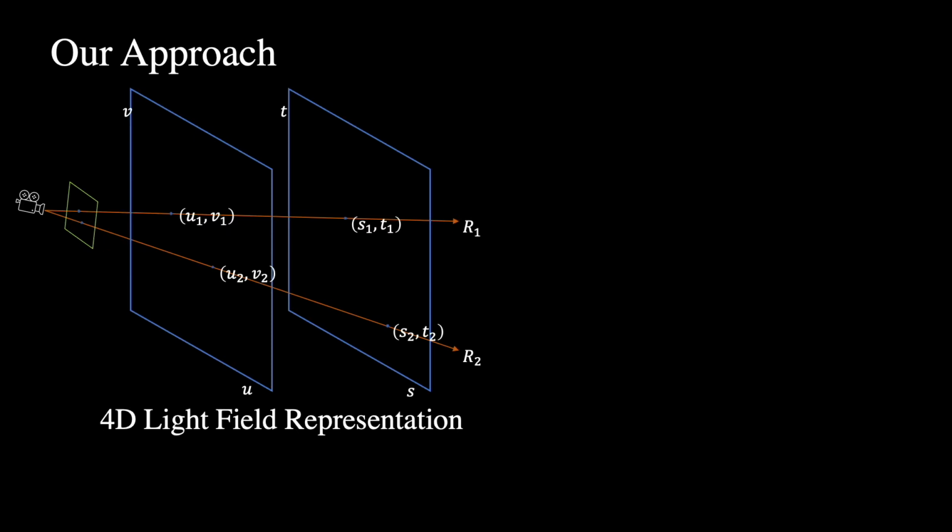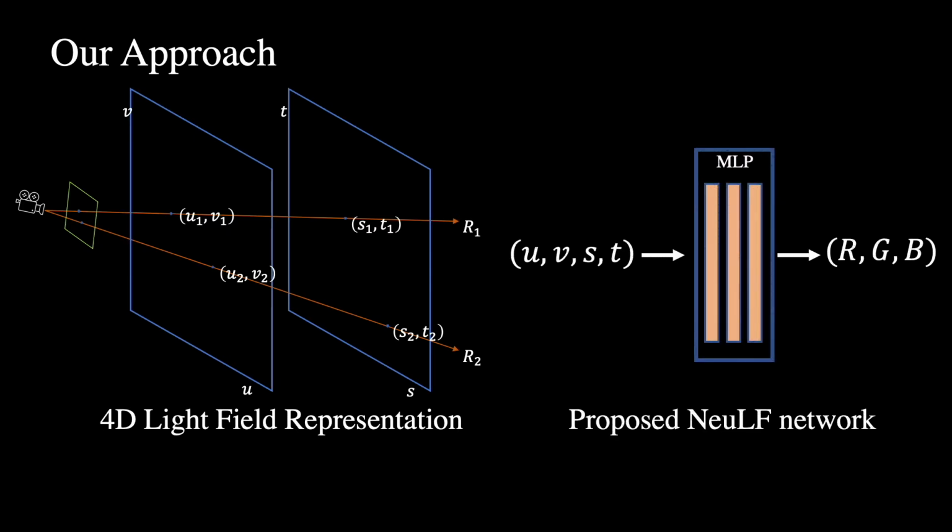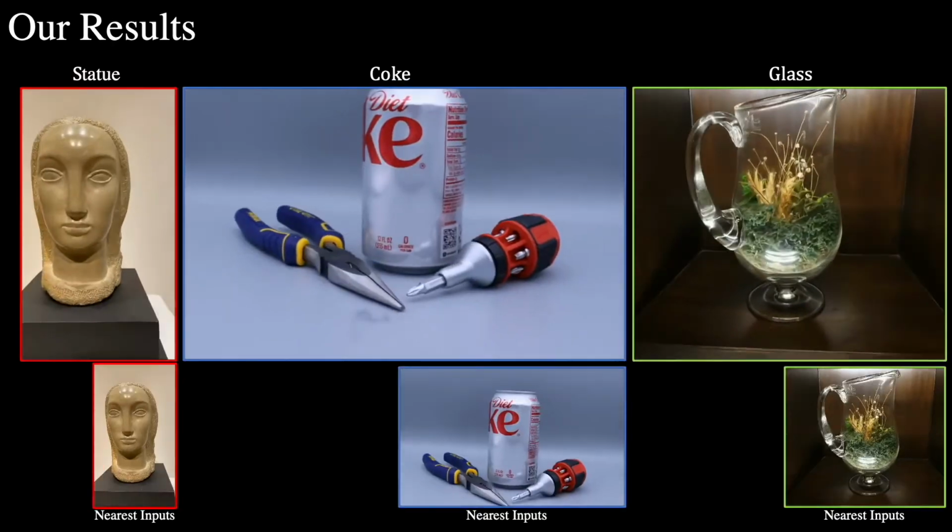We propose an efficient novel view synthesis framework, which we call Neural 4D Lightfield, NeuLF. We define a scene as an implicit function that maps 4D light field rays to corresponding color values. This function can be implemented as a multi-layer perceptron, MLP, and can be learned using only a sparse set of calibrated images placed in front of the scene.